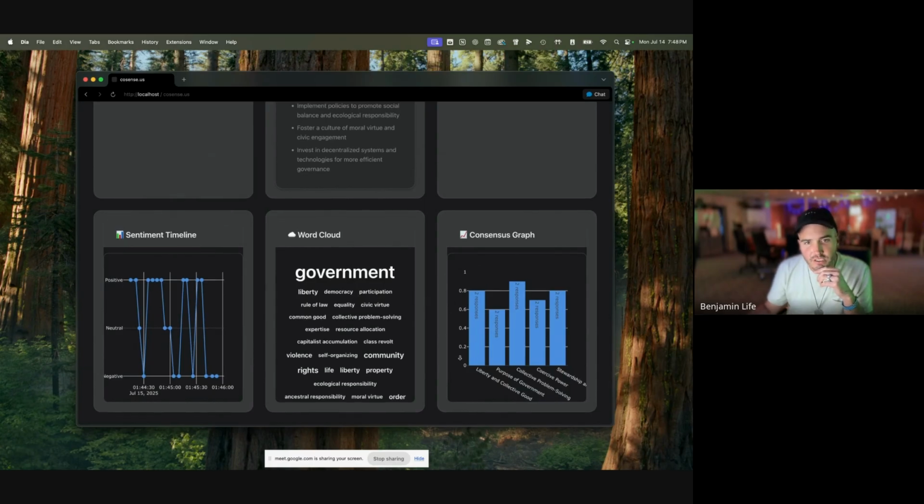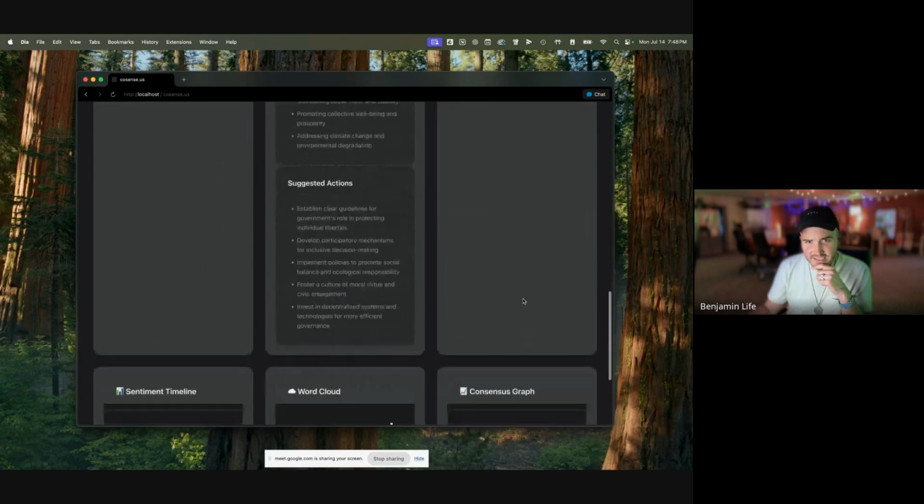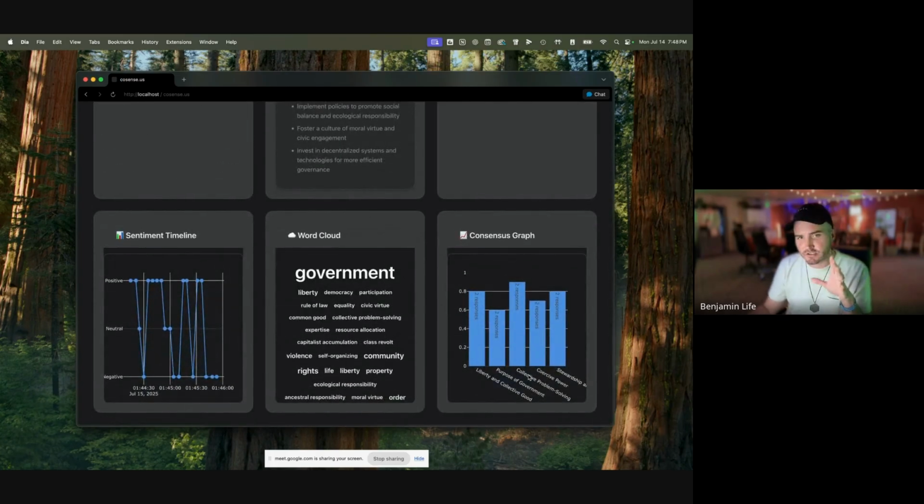Now, the really cool thing is the consensus graph, which is taking these clusters here and then seeing how aligned each cluster is with itself. And so the government as a collective problem solving has two responses that are very aligned. Liberty and collective good has two responses that are very aligned.